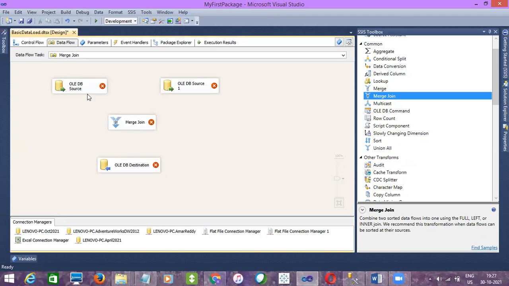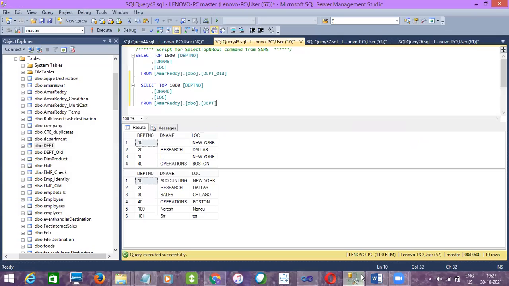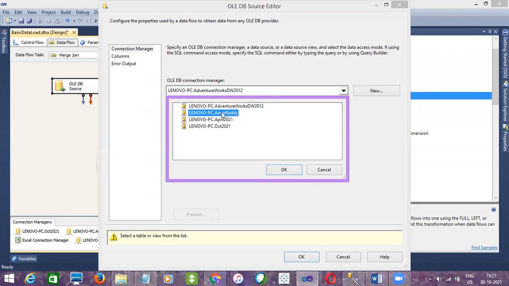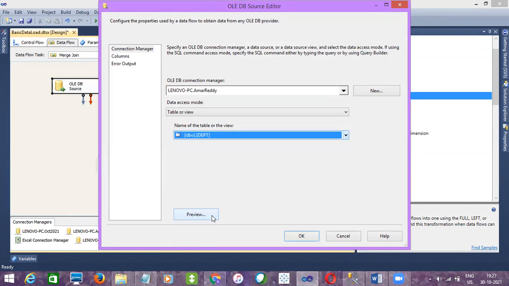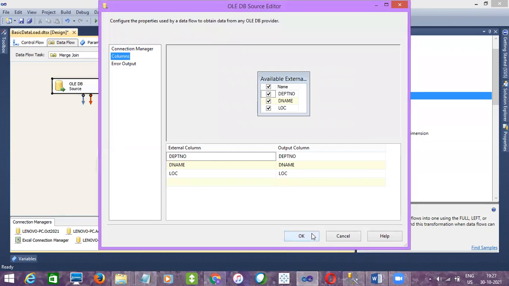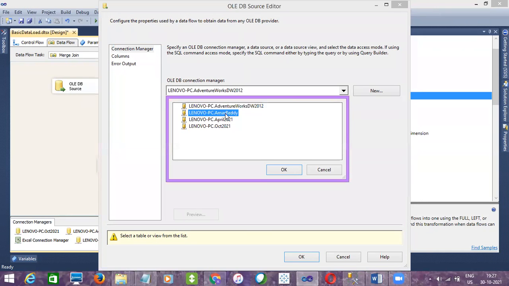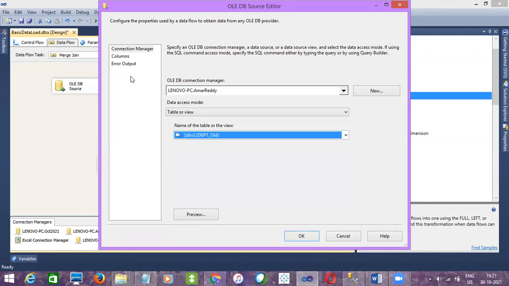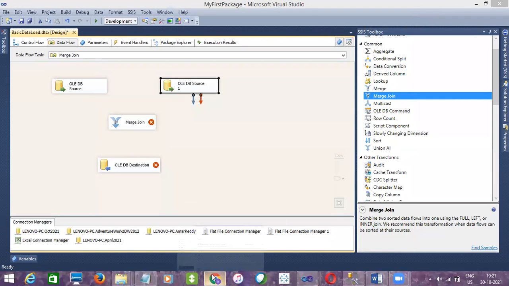Okay. And here the input one I'll take. What is the database name? MRAT. So this is my source, and the table name is DEPT. I configured my one source. And the other source is the MRAD database, and the table name is DEPT underscore old. Right, so I have configured my two sources.